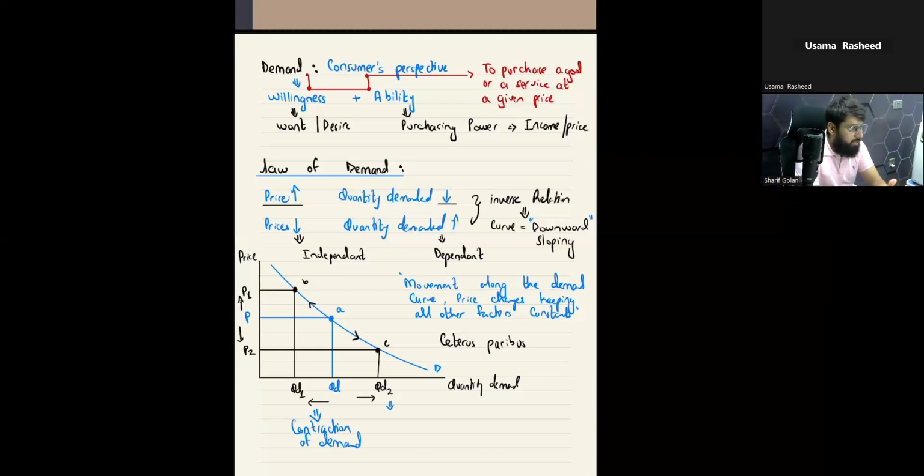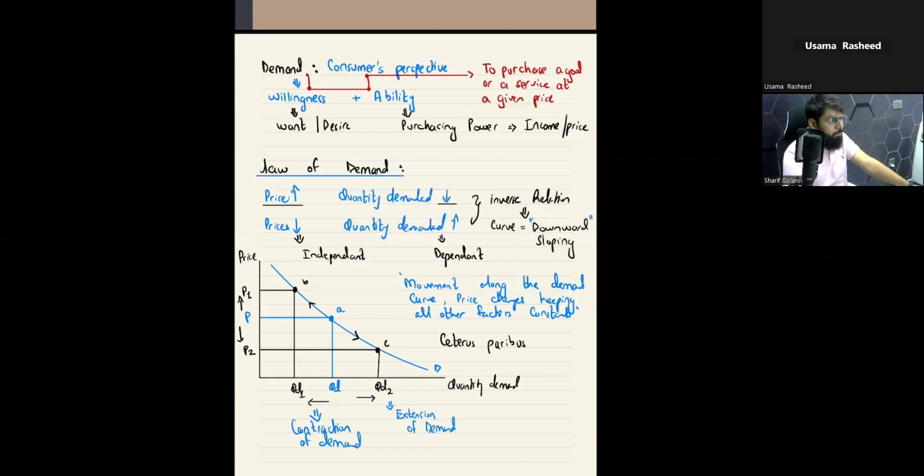There can be a 2-mark question for law of demand. They'll just say state the law of demand. So you're going to write: the law of demand states that there is an inverse relation between the price and quantity demanded. When there is a rise in price, the quantity demand falls and vice versa. Moving forward to the diagram, whenever the examiner asks a question regarding the diagram, it is always a 6-mark question. And if that question is in a case study, it will be a 4-mark or a 6-mark question. It depends on the type of question it is.